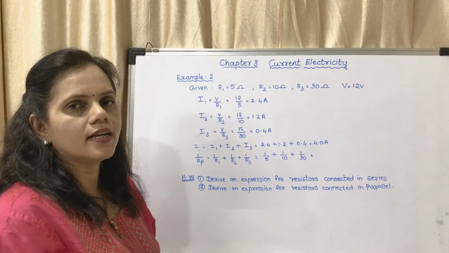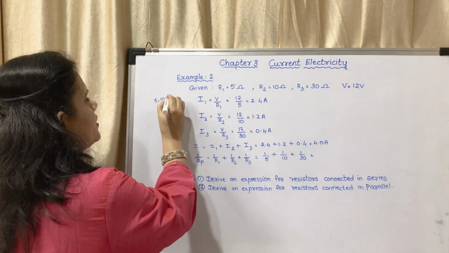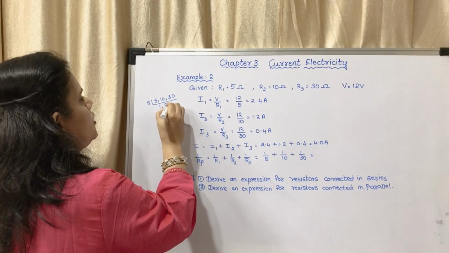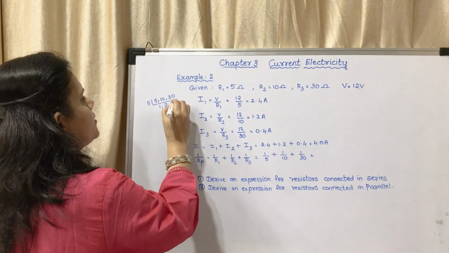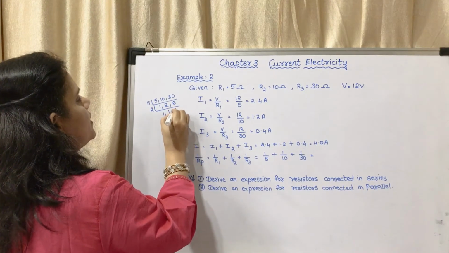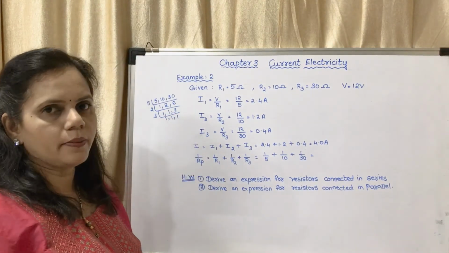Now here we will calculate the LCM. How will you calculate the LCM? 5, 10, 30. Okay, we will take 5, it will be 1, 2 and 6. So next is 2, 1, 1, 3. So 3, 1, 1, 1. So what will be the LCM?